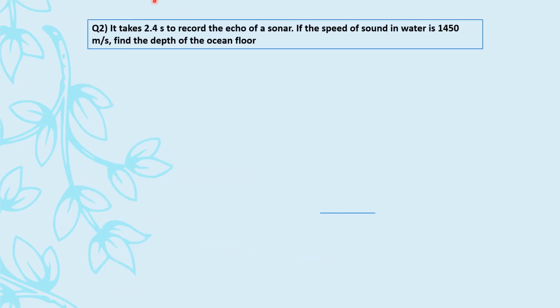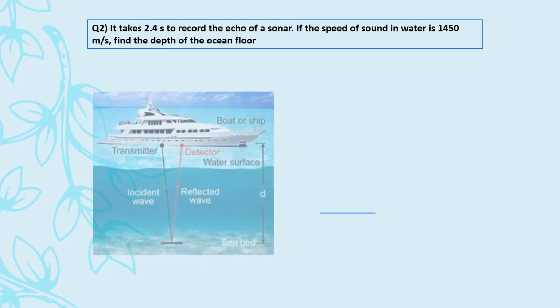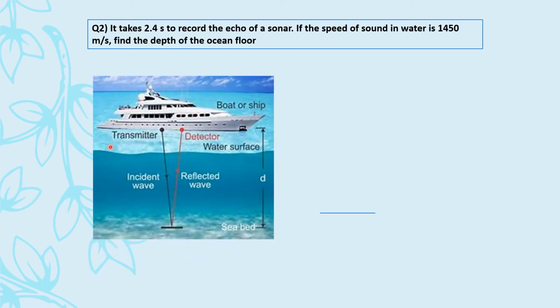Question number 2. It takes 2.4 seconds to record the echo of a sonar. So when we talk about sonar, this is the situation, right? Here the sonar is fixed. The rays are transmitted. It reflects from any surface. So let us see, this is the seabed or the ocean bed, or this is the floor. From there, the sonar is reflected back again, and we hear an echo of that in 2.4 seconds. The speed of sound is also given as 1450. We have to find out this depth of the ocean floor.